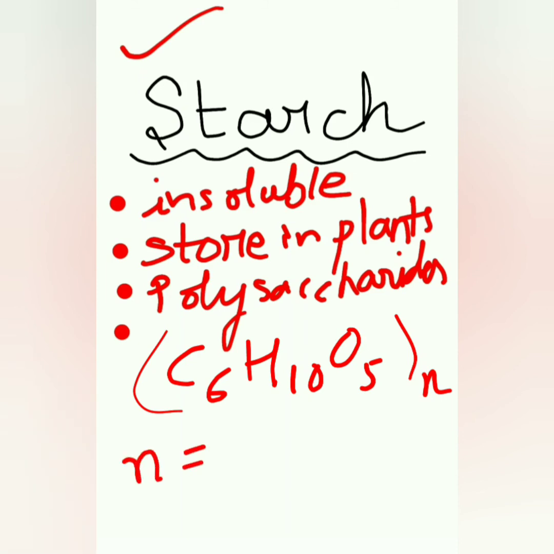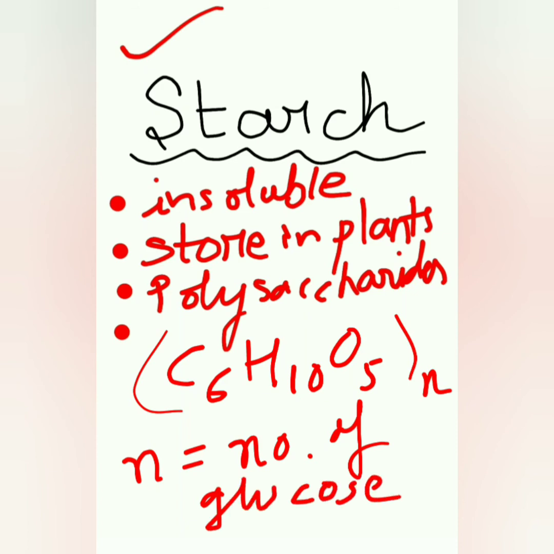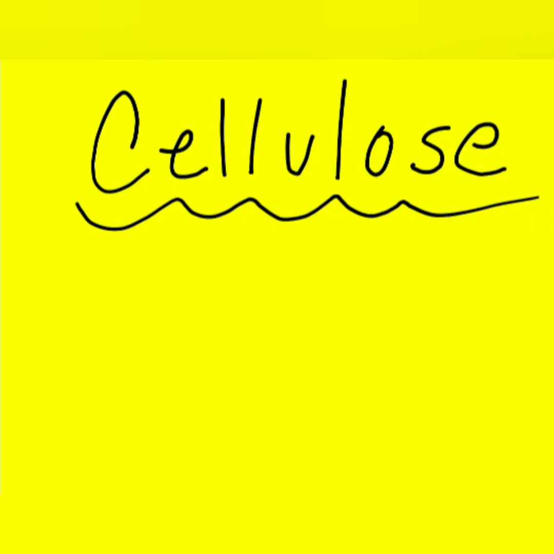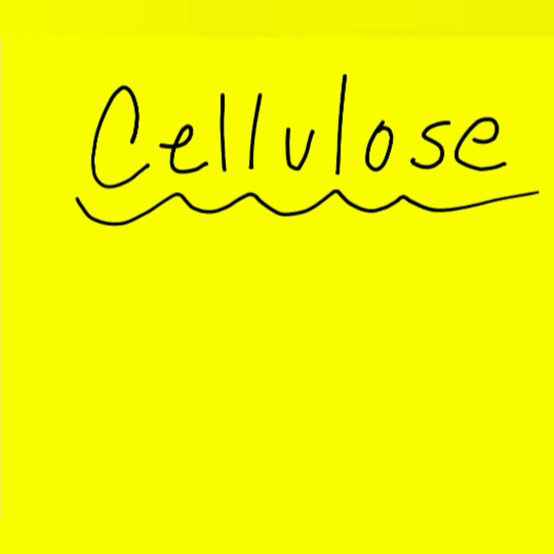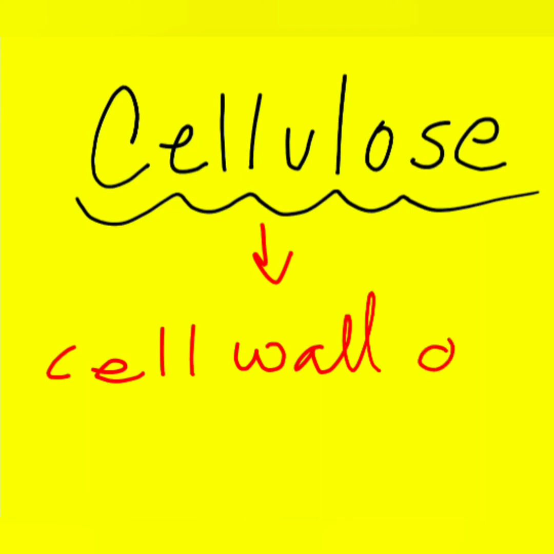Here n is the number of glucose molecules in the chain. After starch, the next insoluble polysaccharide is cellulose, and it is found in the cell wall of plants.